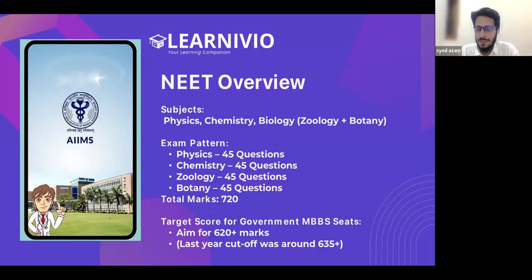So from the subject point of view, NEET is not tough. The thing is your speed and your accuracy, that's all. In the NEET exam, if you make silly mistakes and get 3 questions wrong, then you're not cracking it. That's why people take drops for NEET. But the syllabus is not that tough. The syllabus is just your NCERT.